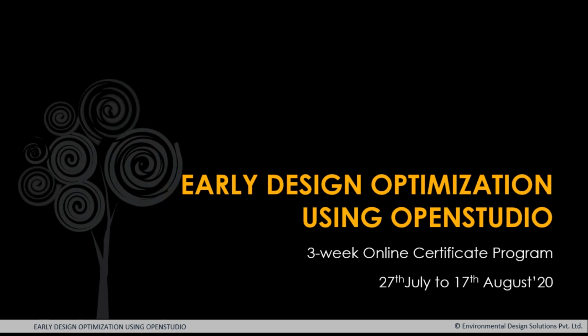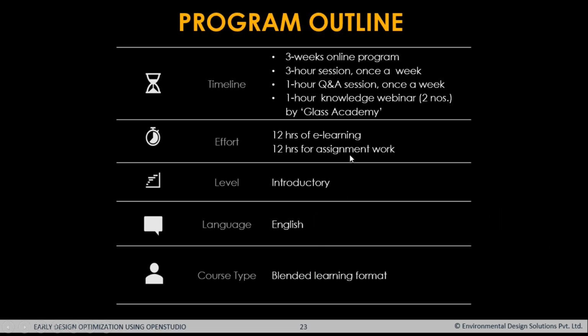So Early Design Optimization using OpenStudio is a 3-week online course. This is a program outline. We're looking at a 3-week commitment in which we would be having one session of 3 hours per week. Apart from that, we would be having a 1-hour question and answer session once a week to help you resolve your issues.